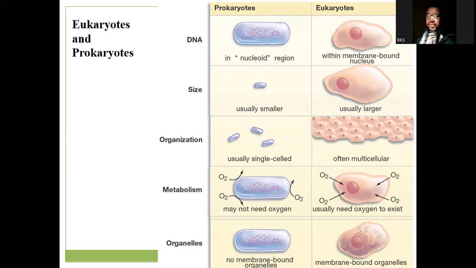With respect to organelles, just like we mentioned in the case of DNA, the DNA is not enclosed within a membrane. So also you have other organelles that do not have a membrane, while in eukaryotes, you have organelles that are separated by membranes. We'll see why these membranes exist. We'll talk about cellular compartmentalization. Why do we even have membranes?